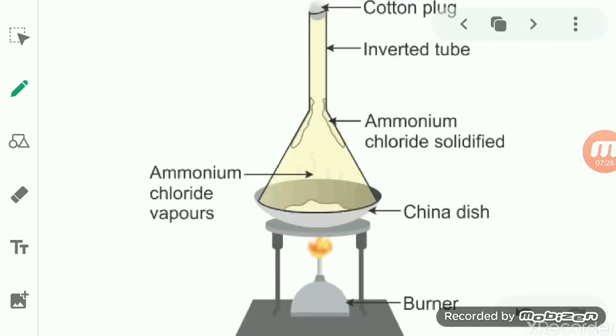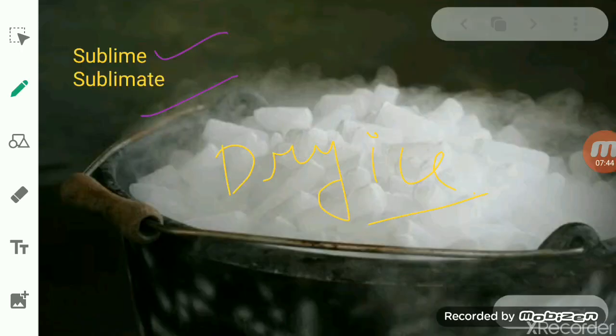Now we can understand this with the help of an experiment. See here, in this experiment, the process of sublimation. What is the basis of the separation of the two components? The process of sublimation is used to separate those substances from the mixture which sublime on heating.